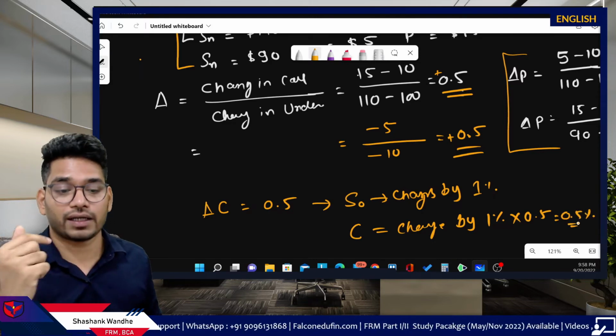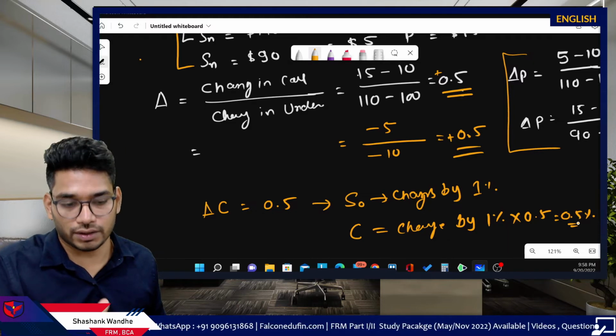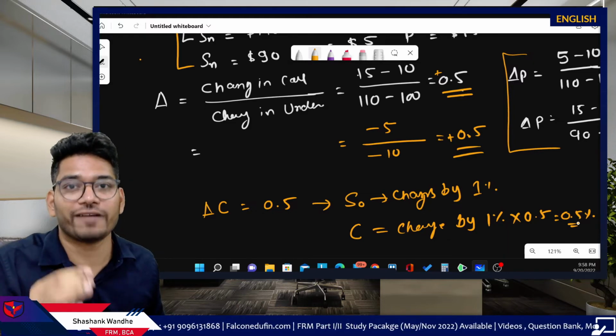Okay. So if the underlying price changes by 1%, your call price will change by 0.5%.